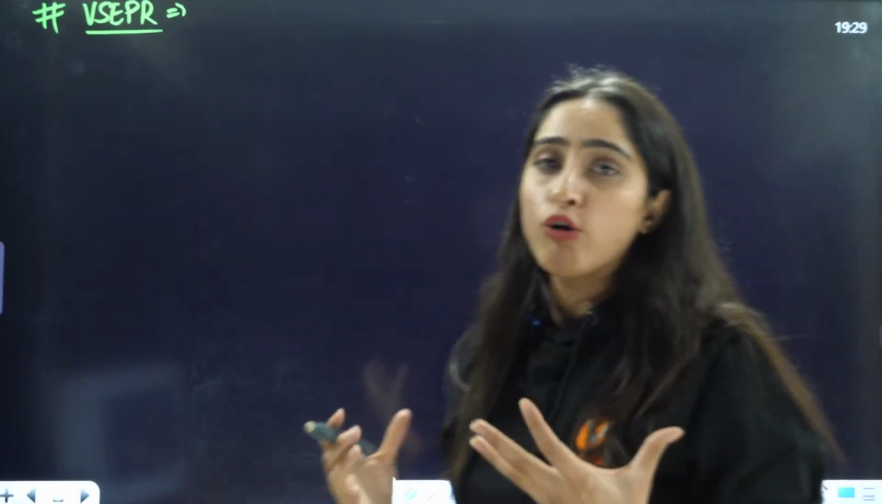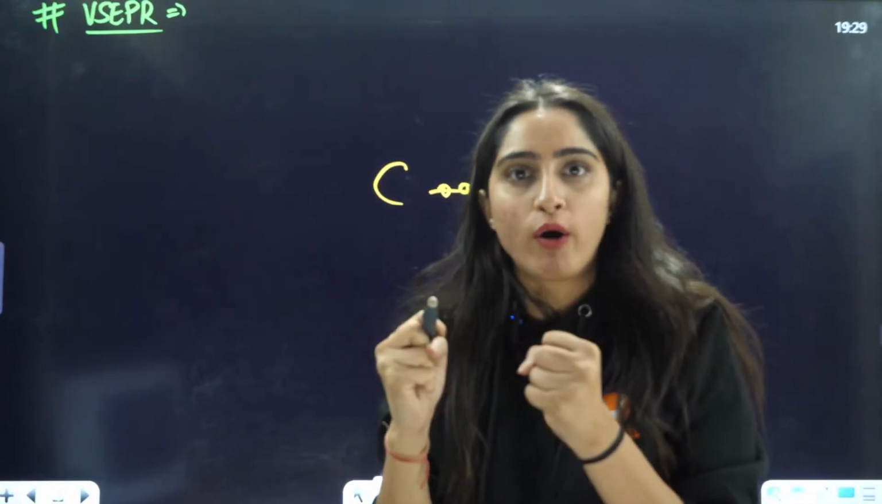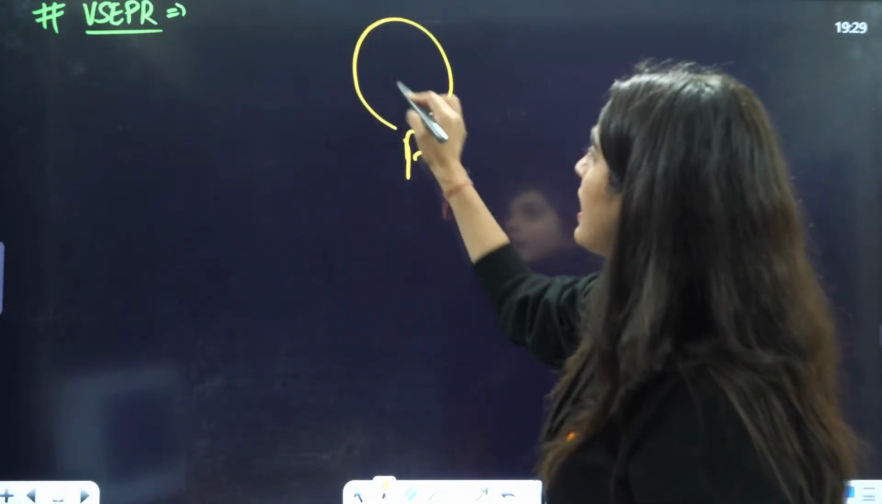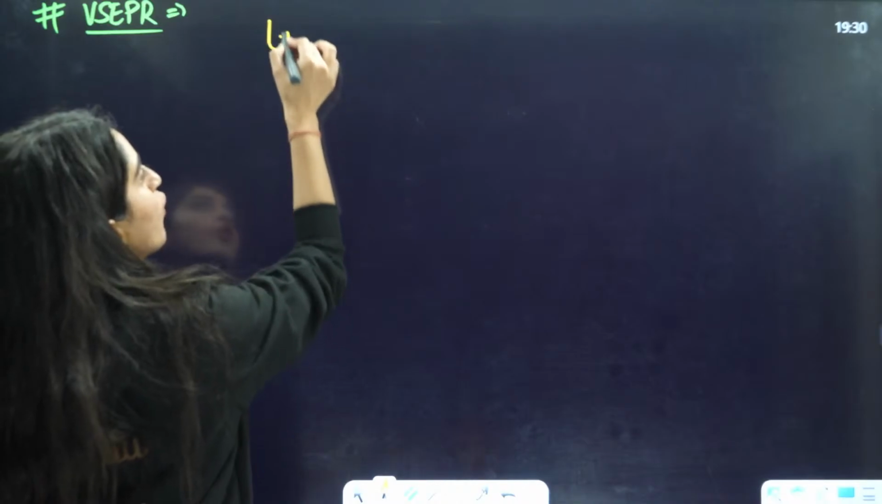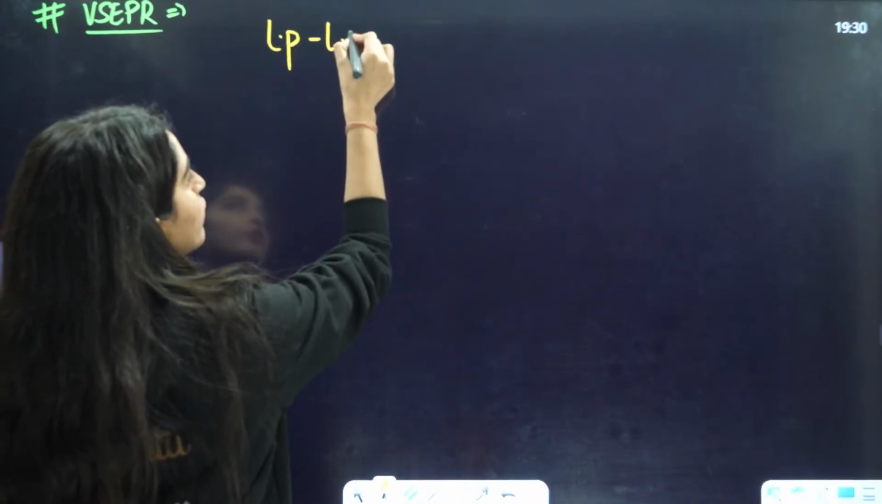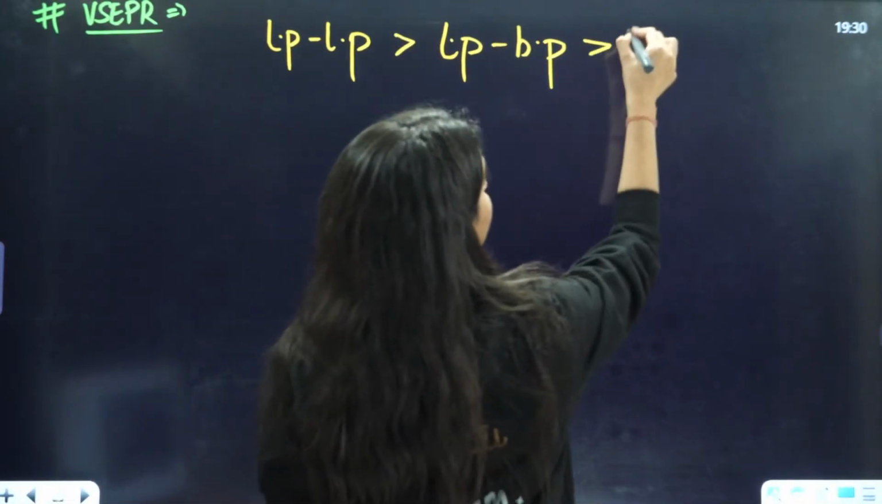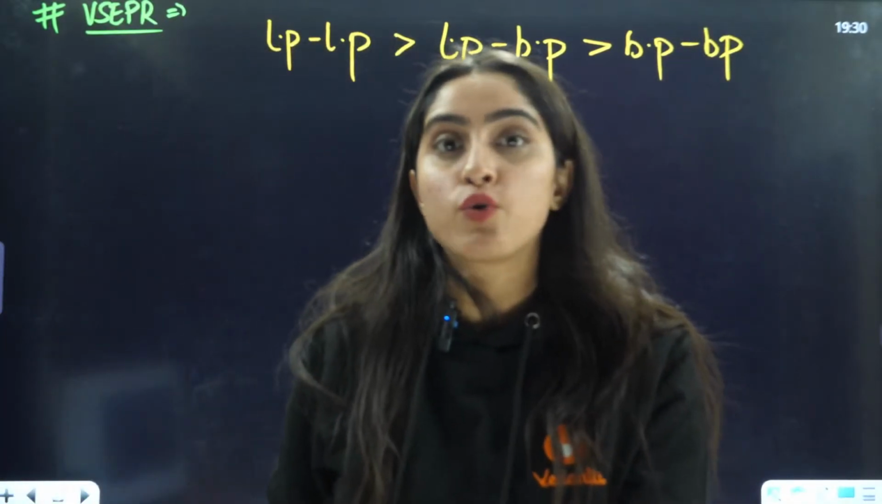Now let us see in VSEPR theory, basically we are going to talk about the repulsions of lone pairs. We know that in a bond pair, the electrons are confined in that bond. They are overlapping with each other. But a lone pair is not in a bonded state. It is free, so these free electrons cause more repulsions. So lone pair-lone pair repulsions are greater than lone pair-bond pair repulsions, which are greater than bond pair-bond pair repulsions.